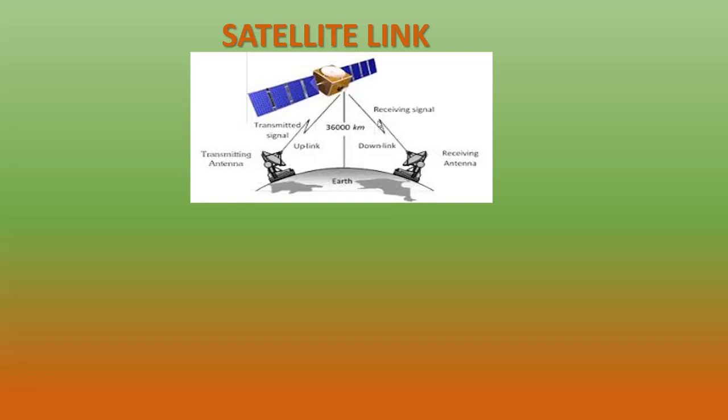See, in this picture you can see this is the transmitting antenna and this is the receiving antenna. Both are in the earth station. And the sender side or transmitting antenna will send the signal to the satellite. There is a transponder which will receive the signal and amplify it. Again, it is retransmitted back to the receiving antenna. So, satellite link is a type of microwave communication.